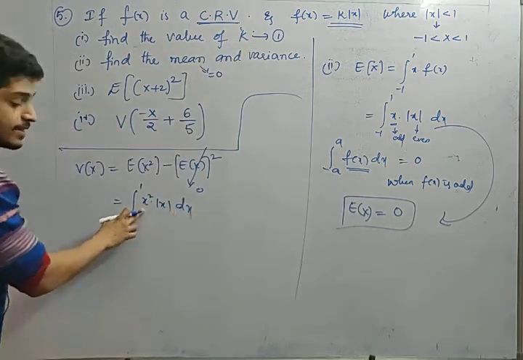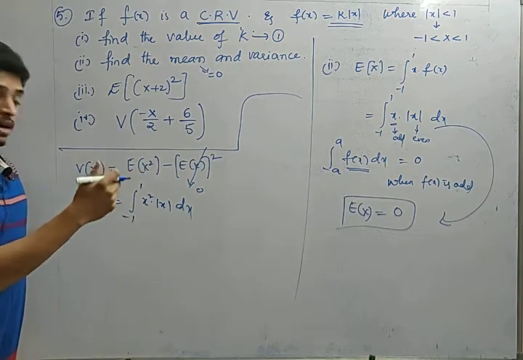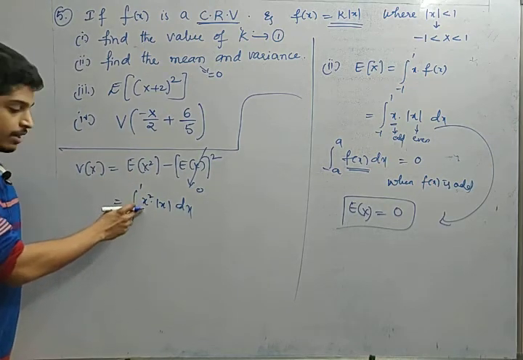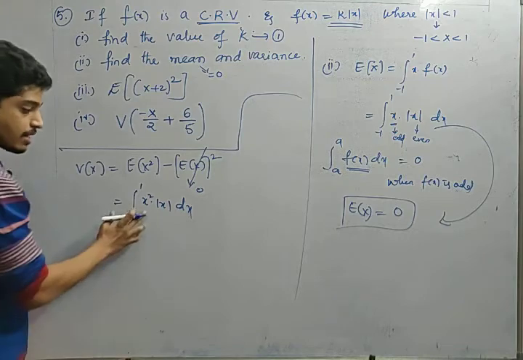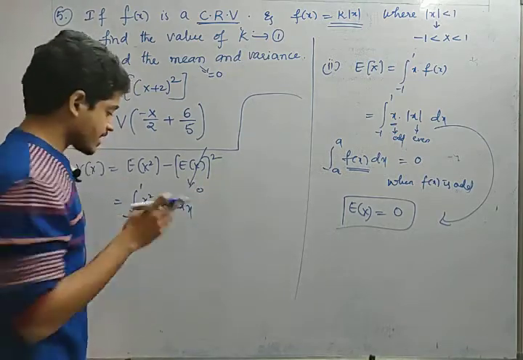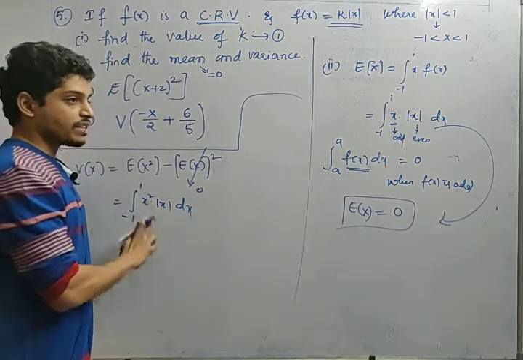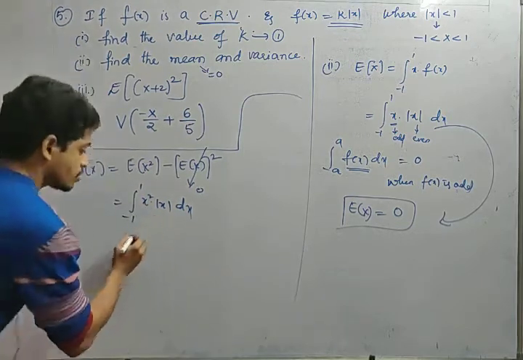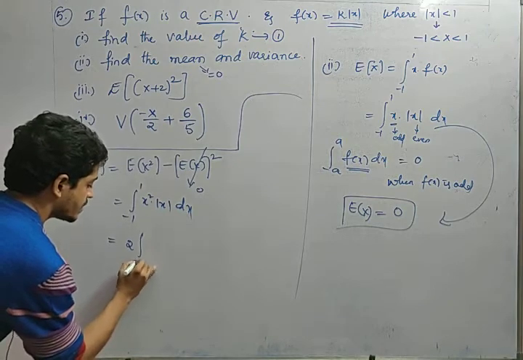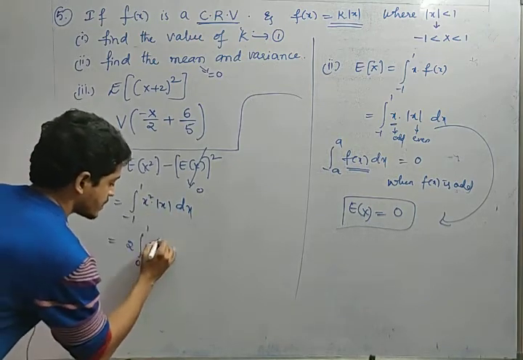See friends, this is an even function. x power 2, x power 4, these algebraic values are nothing but even functions. If x power 1, x power 3 are odd functions, x square, x power 4 are even functions. Modulus function is also an even function. So even into even always gives an even function. So how can I write this? 2 into integral 0 to 1 x square into x is x cube dx.